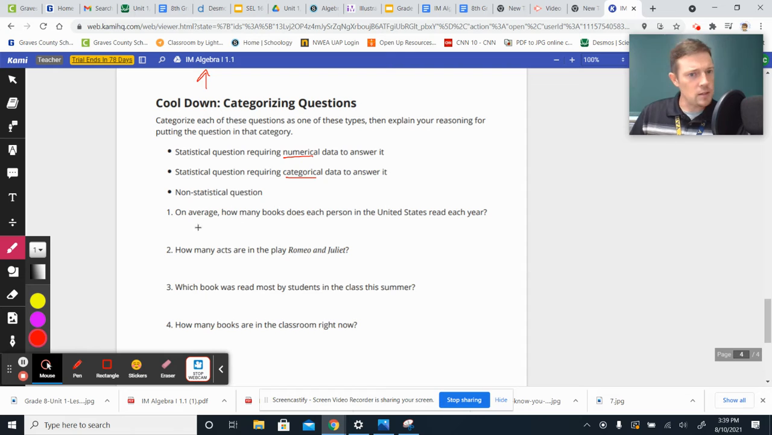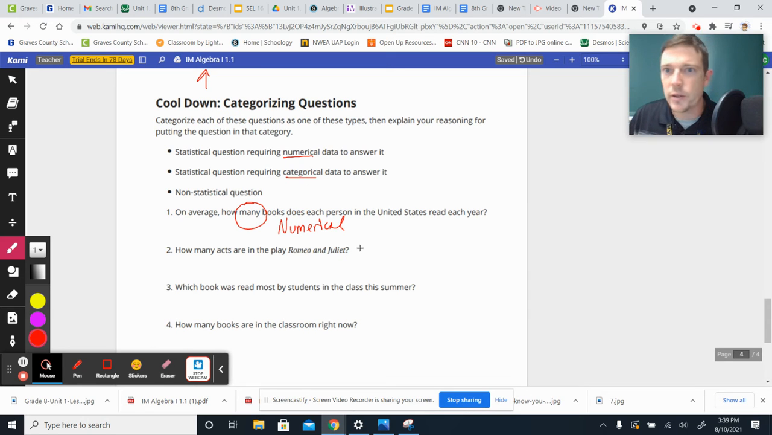Okay. So looking at this first one here, on average, how many? That's kind of a key that it's going to be numerical, possibly. How many books does each person in the United States read each year? Well, it's a very large population. I think there's like over 350 million people. So this is not going to be the same answer for everybody. It's going to vary from person to person. A lot of people are going to say 0, 1, 2, 3, 4, 5, 6, so on and so forth. So this is definitely a statistical question, and it's numerical. So I'm going to write down that it is numerical and statistical.